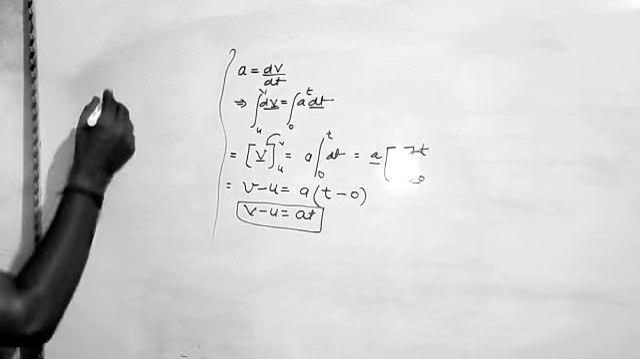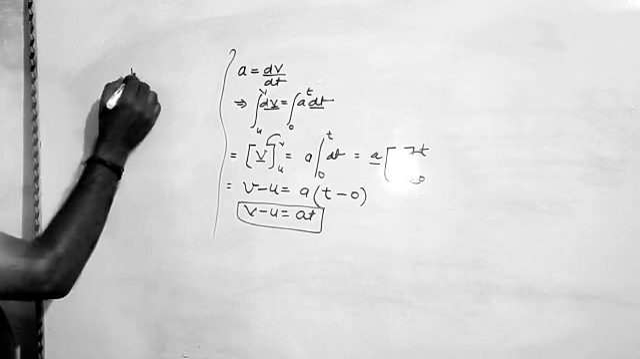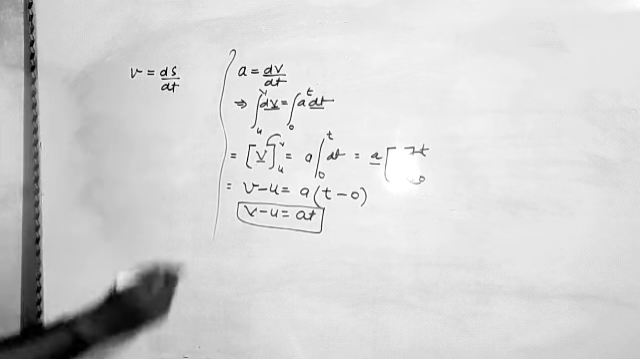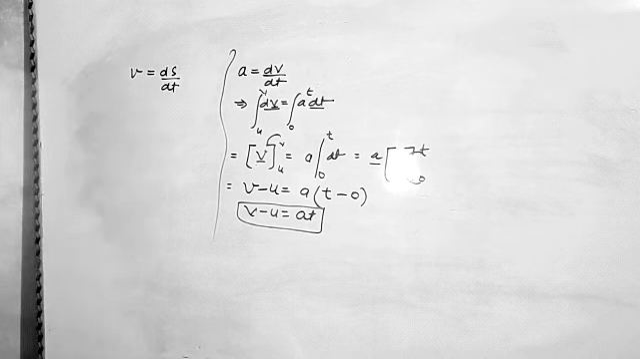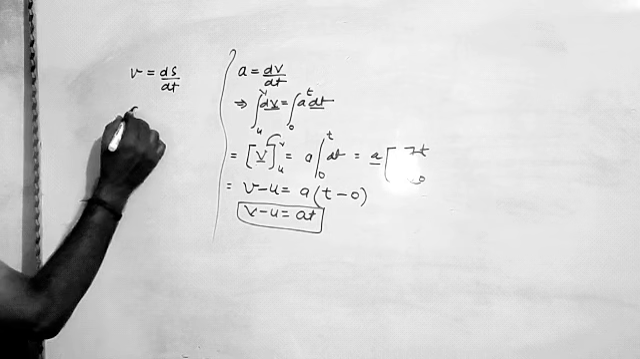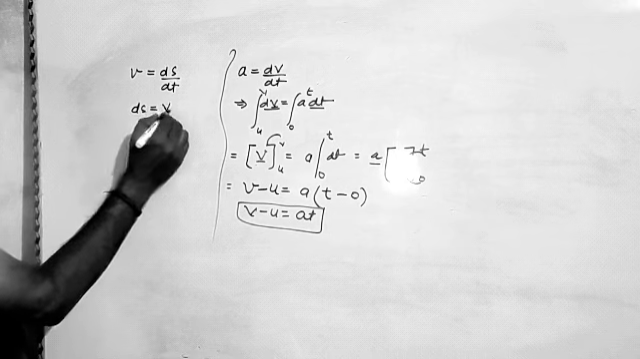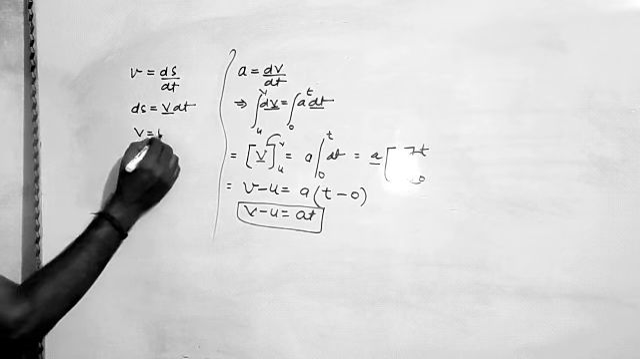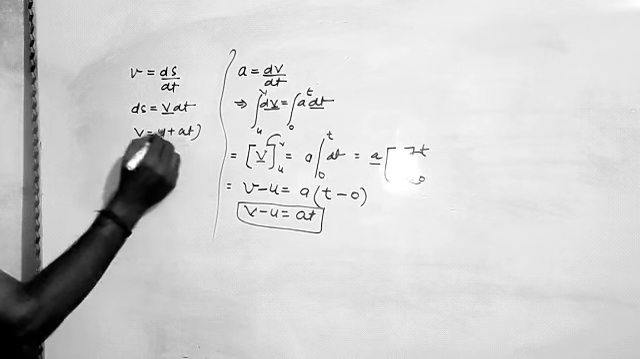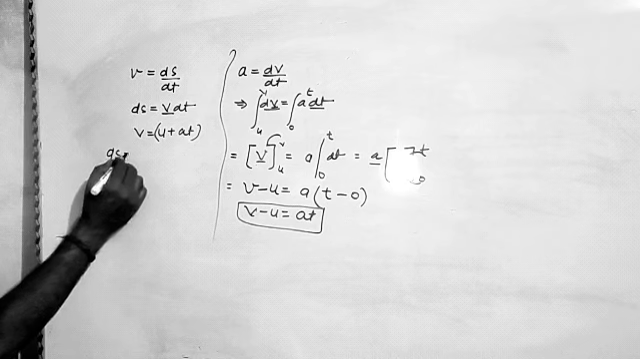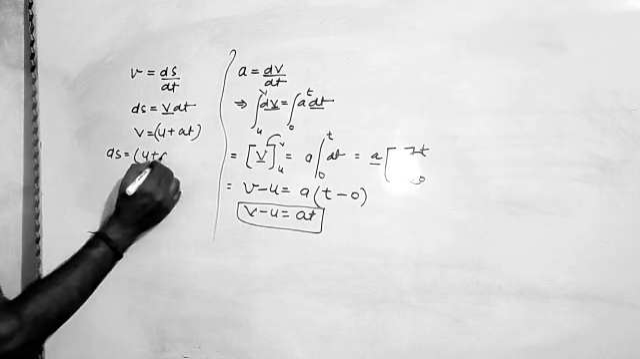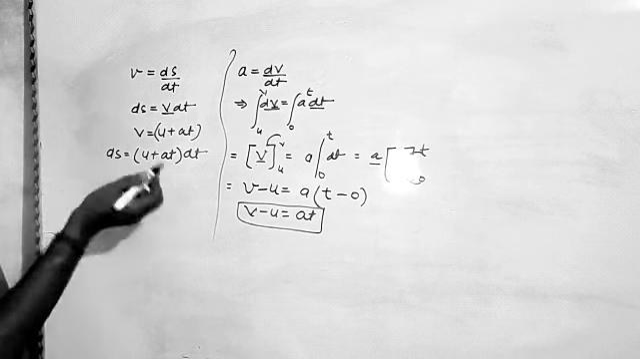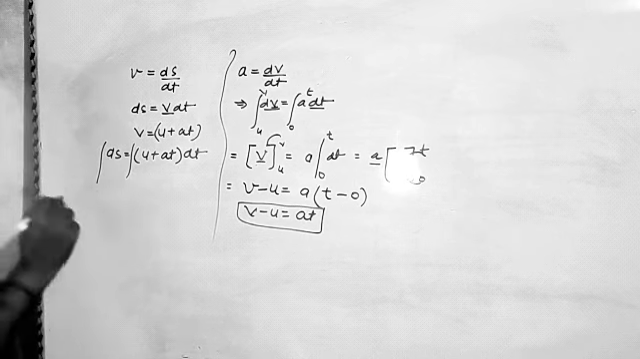So in the second equation we know that v is equal to ds upon dt. So ds is equal to, we may write as v dt. Place the value of v equal to u plus at here. So ds will become equal to (u plus at) dt. Now we have to integrate it on both sides.